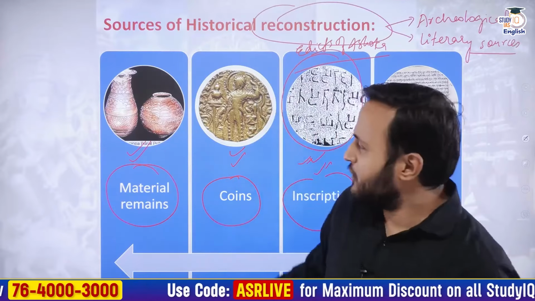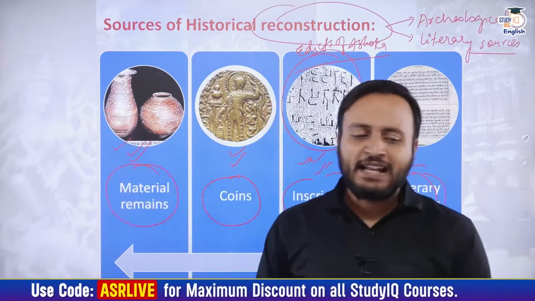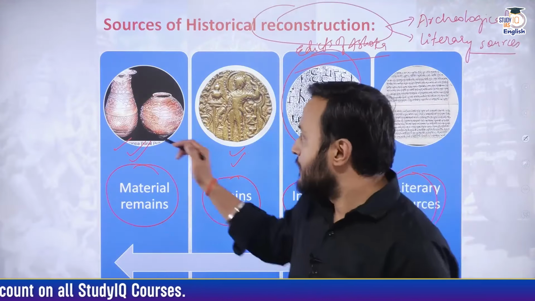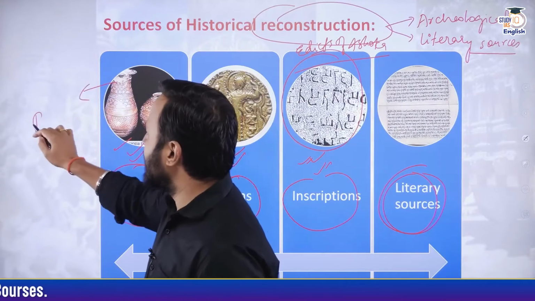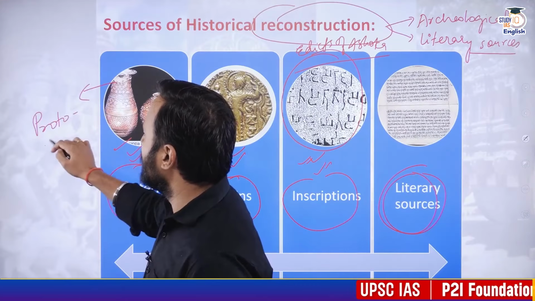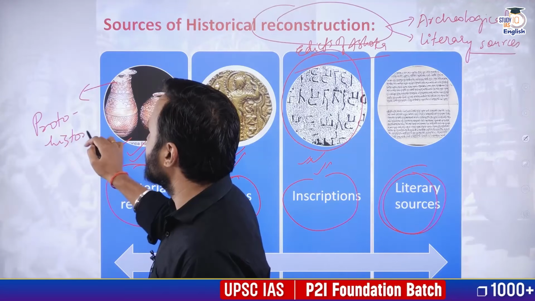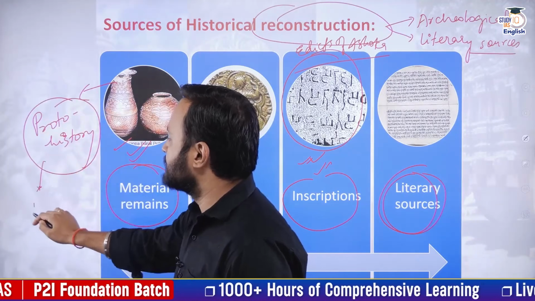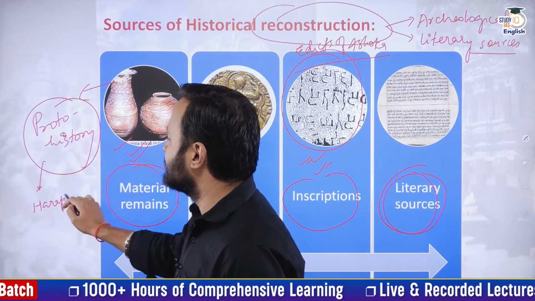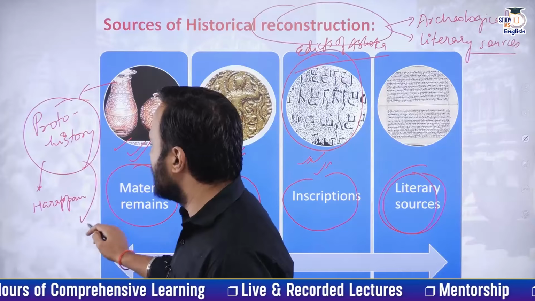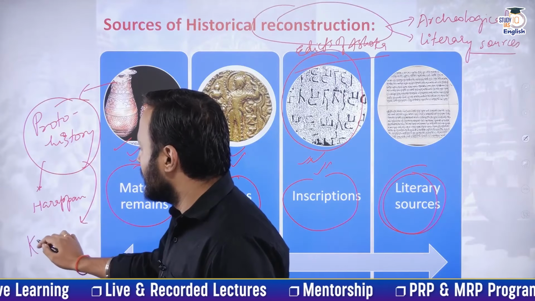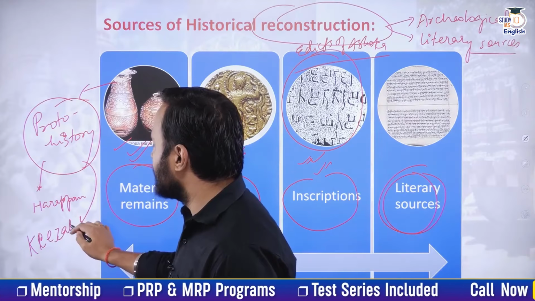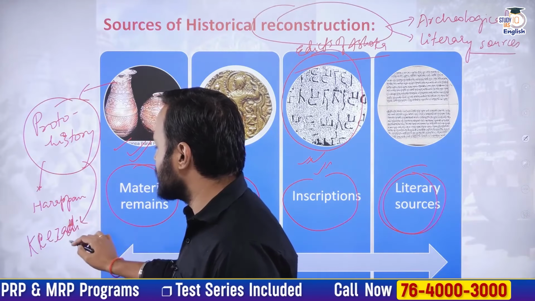After that, if we talk about the material remains, the entire historical record of the proto-historic time period, the entire proto-history of the Harappan civilization, of the Kiladi civilization.